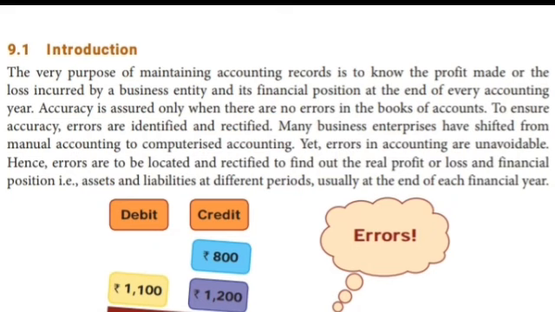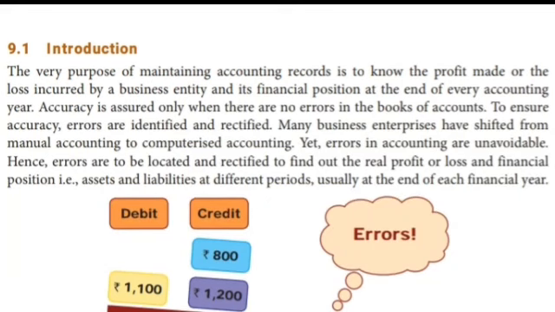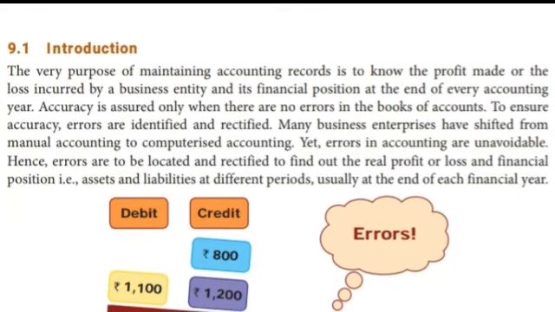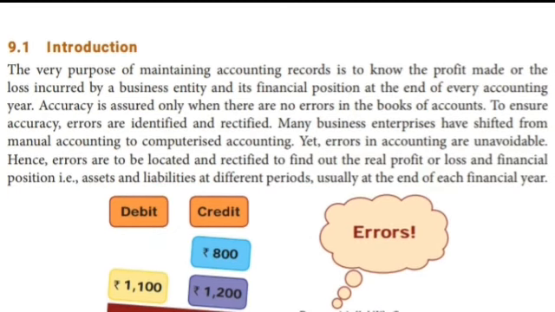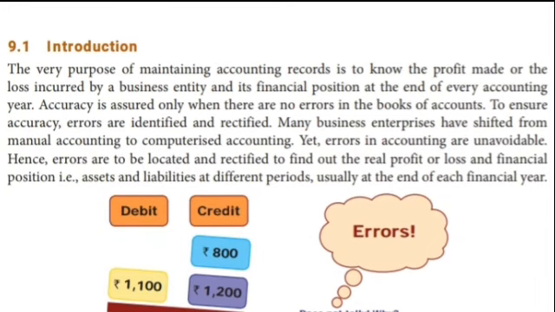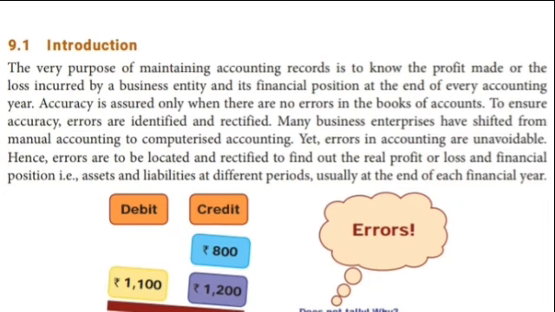the very purpose of maintaining accounting records is to know the profit made or the loss incurred by a business entity and its financial position at the end of every accounting year, isn't it? Already we know that at the end of the year we see the financial position of the business. So accuracy is assured only when there are no errors in the books of account. Assured means there is no mistake in the book.